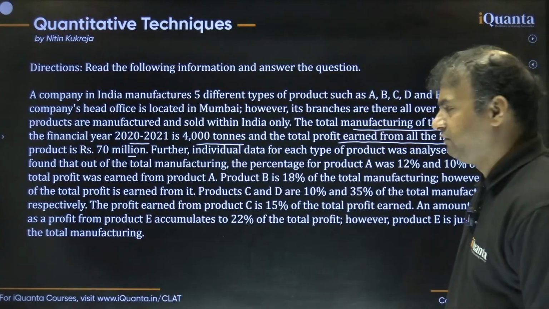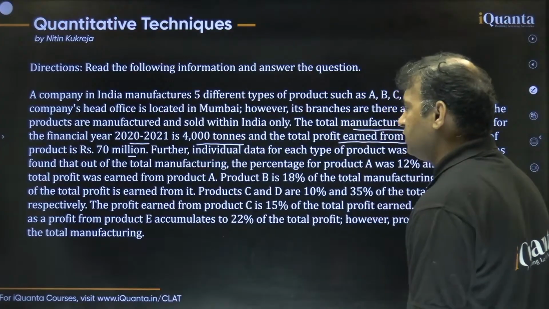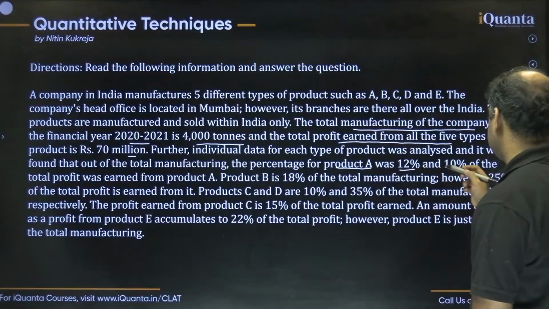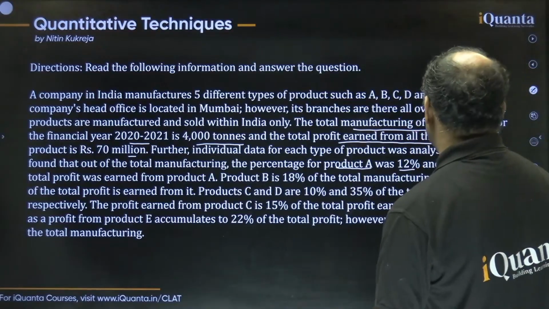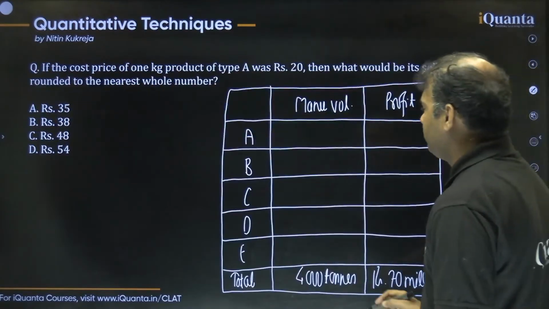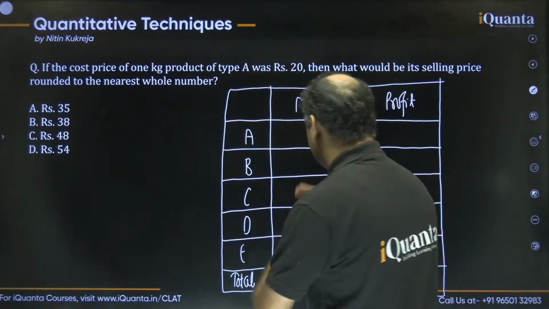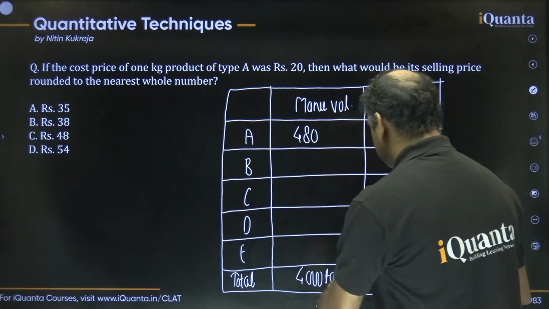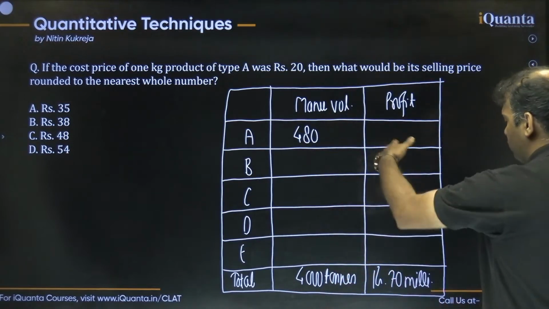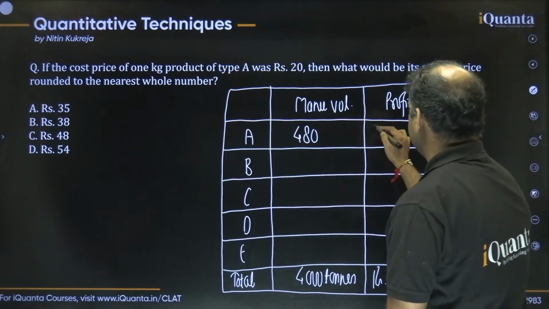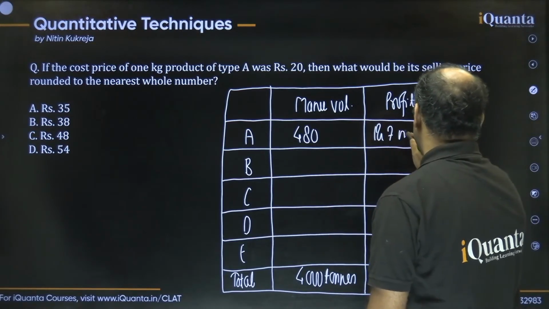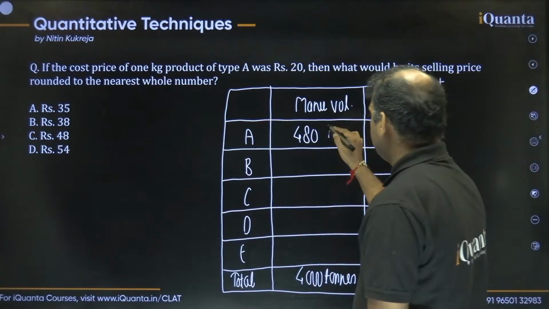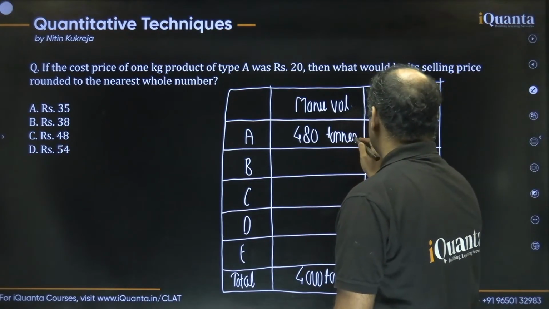They have mentioned that for product A, the manufacturing is 12% and the profit is 10%, right? So 12% of 4,000, very simple, it should be 480 tons. Right now we are writing only in tons, and profit is 10% of 70 million, which is simply 7 million. 10% of 70 is obviously 7 million. Okay, similarly we can think about the other products one by one.